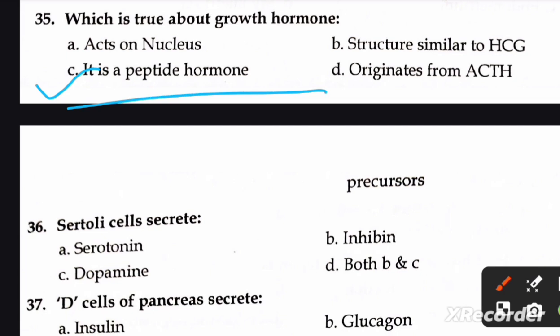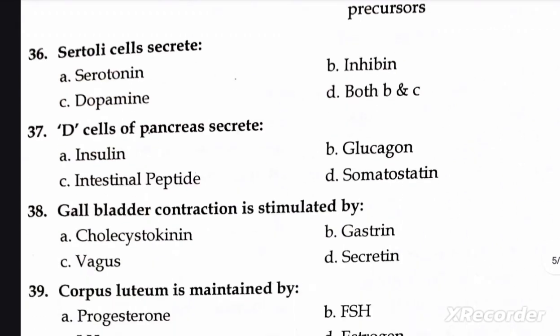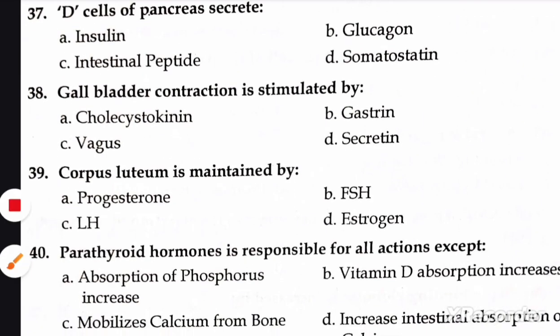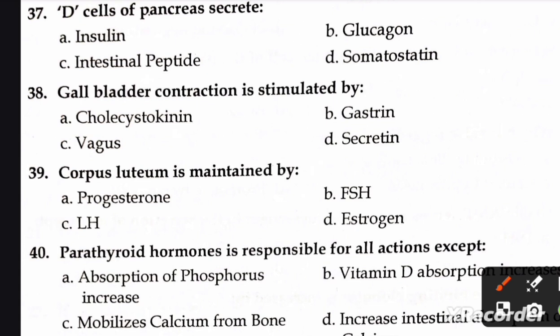Next question is, Sertoli cell secretes A. serotonin, B. inhibin, C. dopamine, and D. both B and C. Right option is D. Both B and C means inhibin and dopamine. Next question is, D cell of pancreas secretes A. insulin, B. glucagon, C. intestinal peptide, and D. somatostatin. Right option is